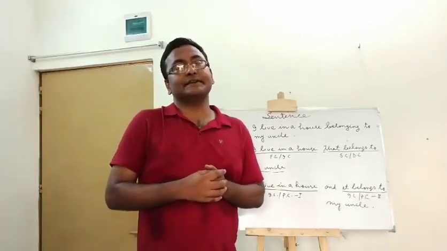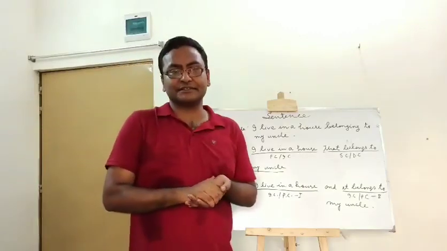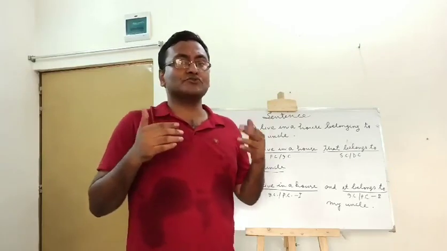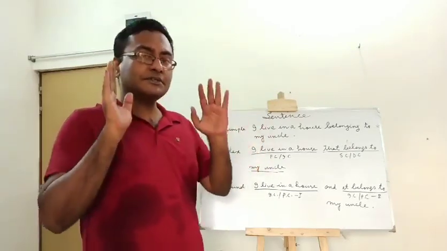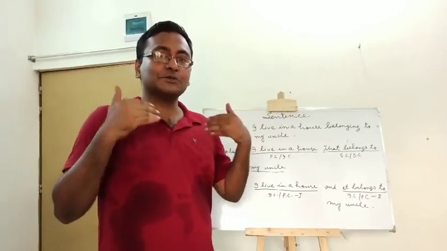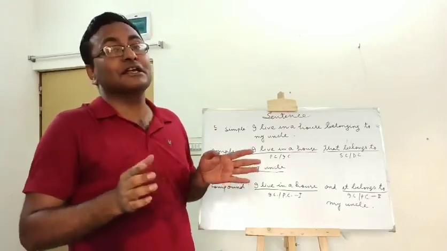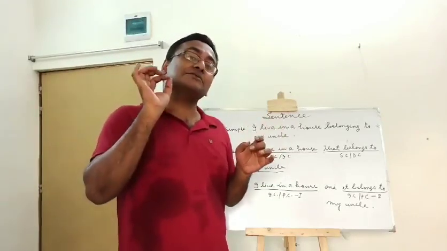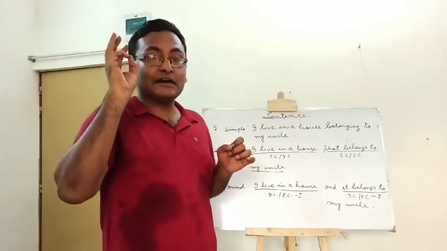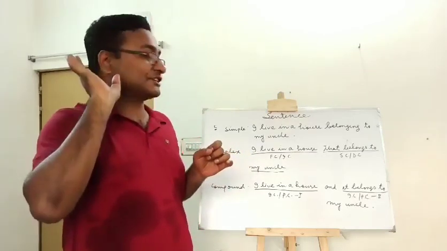The fifth sentence is, I live in a house belonging to my uncle. This is a simple sentence because it has only one principal clause. If I request you to transform it into a complex one, what will you think? You need to divide the sentence into two parts. One part will be a principal clause and the other part will be a subordinate clause. The subordinate clause must start with a connector, and the connector must be a relative adverb, a relative pronoun or a subordinating conjunction.